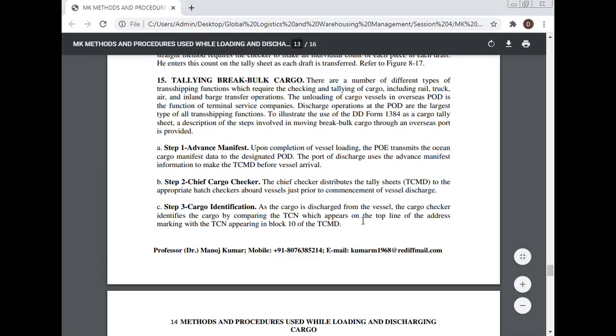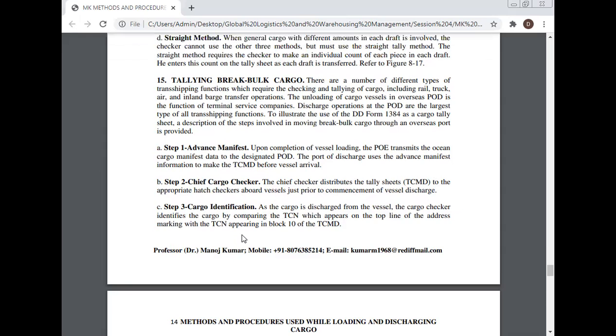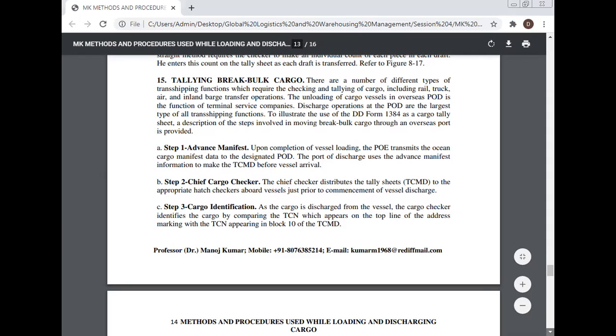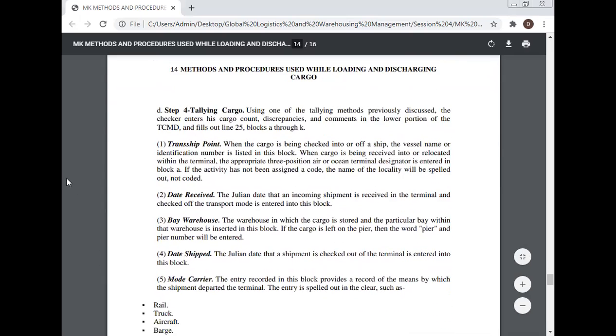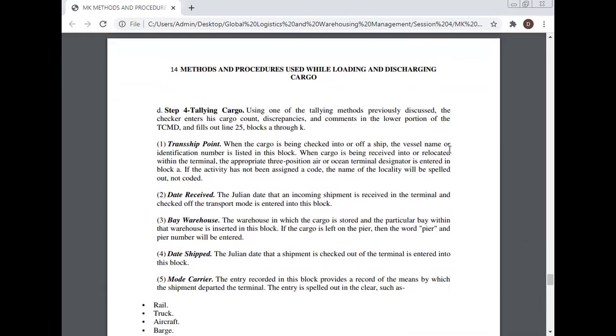As the cargo is discharged from the vessel, the cargo checker identifies the cargo by comparing the TCN, which appears on the top line of the address marking, with the TCN appearing in block 10 of the TCMD. Step 4. Tallying cargo. Using one of the tallying methods previously discussed, the checker enters his cargo count, discrepancies, and comments in the lower portion of the TCMD and fills out lines 25 blocks A through K.